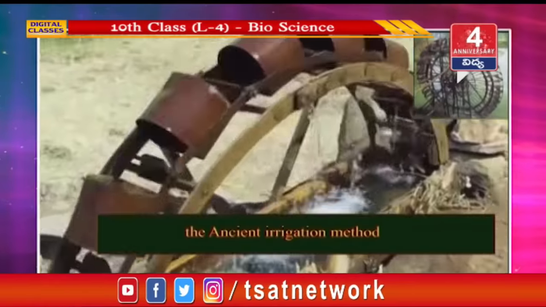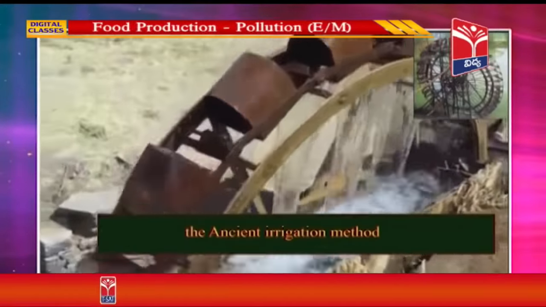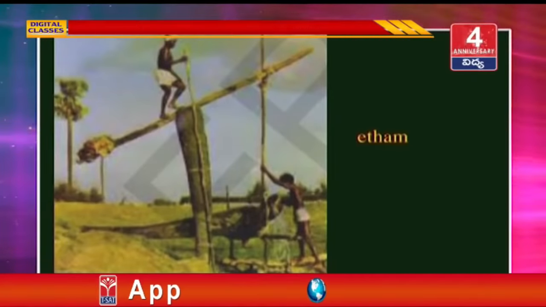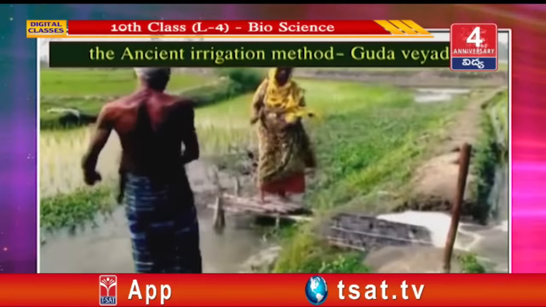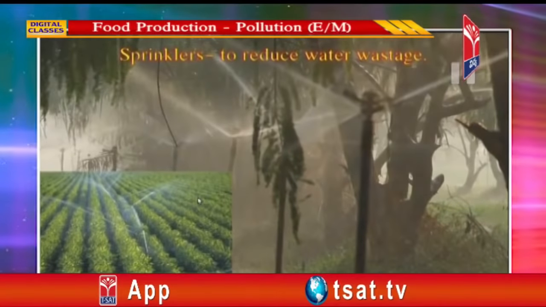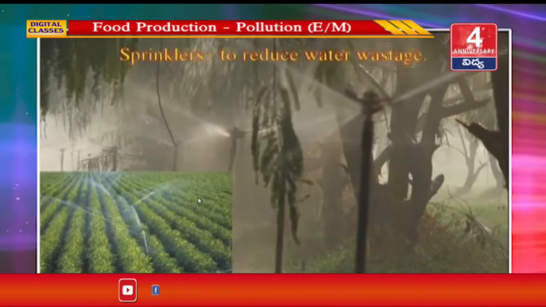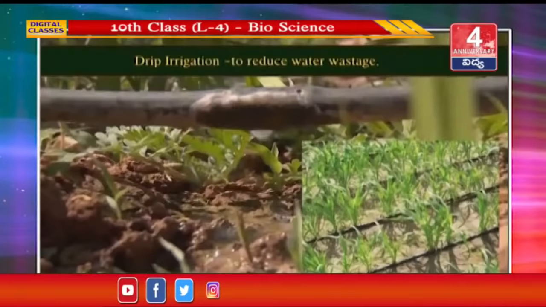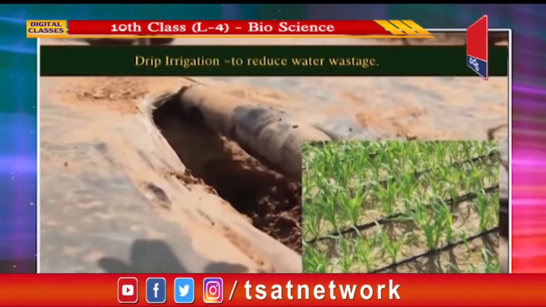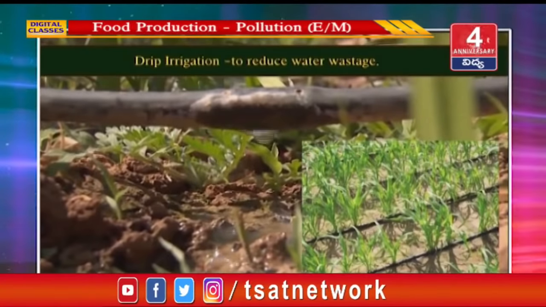Generally, farmers use many types of irrigation methods: ancient methods of irrigation and modern methods of irrigation. The ancient irrigation methods: chain wheel pump, this is Atham, this is Gudaveyatam. This is one modern irrigation method, sprinklers, to reduce water wastage. This is the drip irrigation method to reduce water wastage.